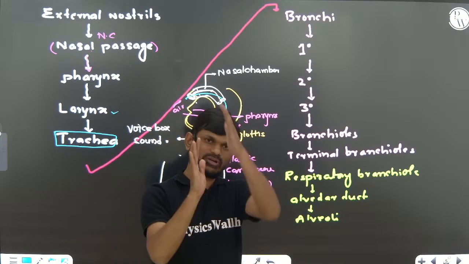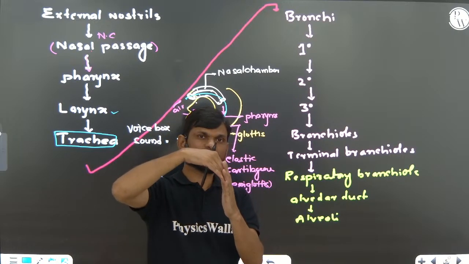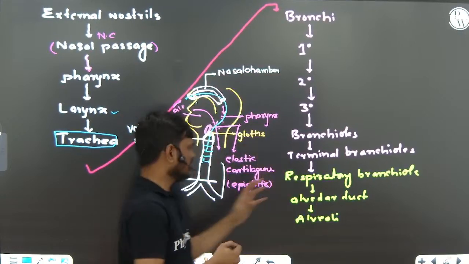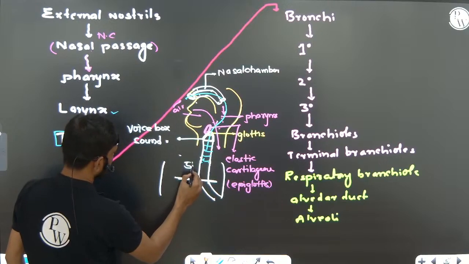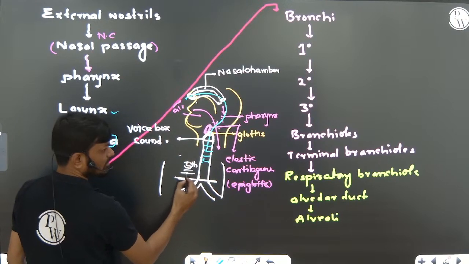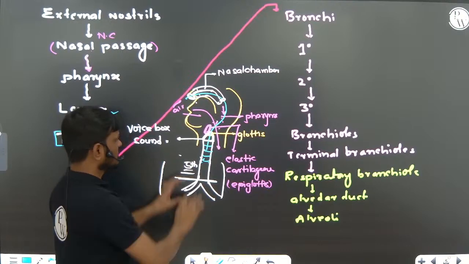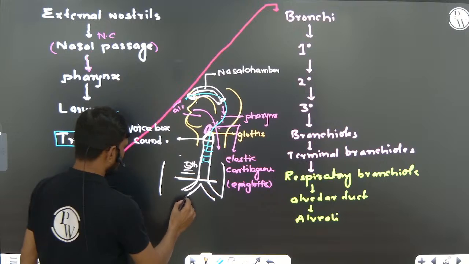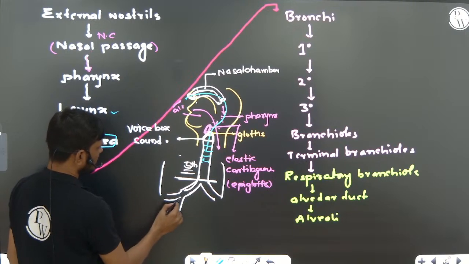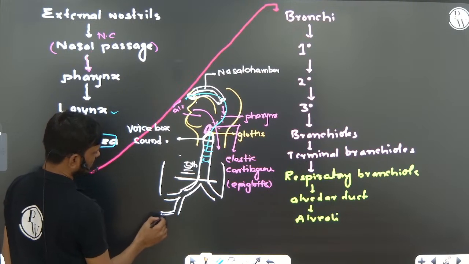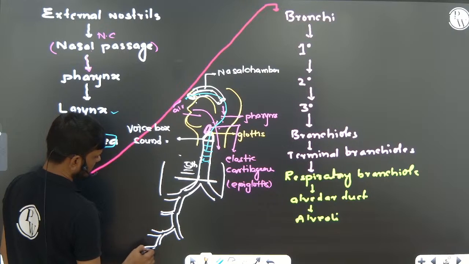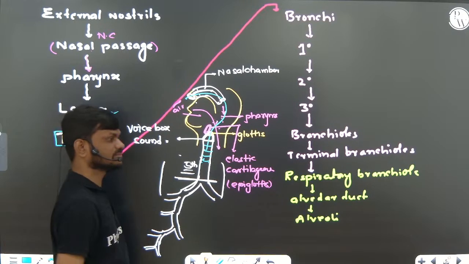So this is the vertebral column, this is the trachea. At the junction of the fifth thoracic vertebra, the trachea divides into bronchi. The bronchi divide into primary bronchi, secondary bronchi, tertiary bronchi, initial bronchioles, and finally terminal bronchioles.